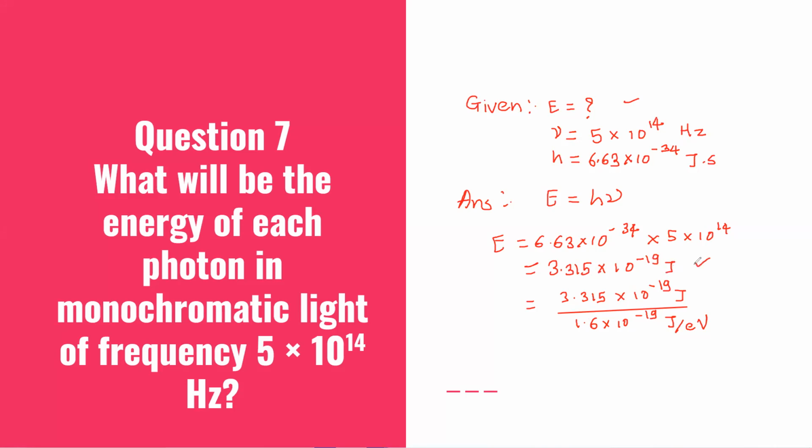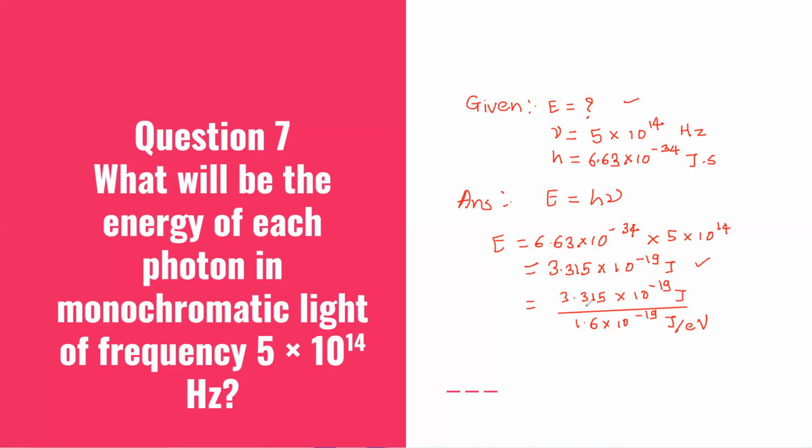But this answer is in joule. If we want energy in electron volt, we need to divide that 3.315 into 10 raised to minus 19 joule by 1.6 into 10 raised to minus 19. So after dividing, we'll get the answer in electron volt.